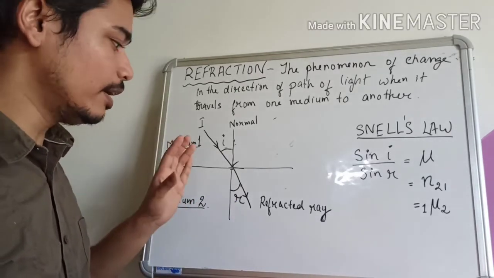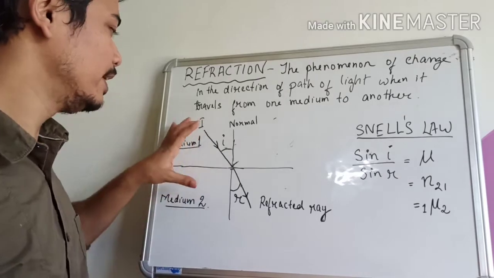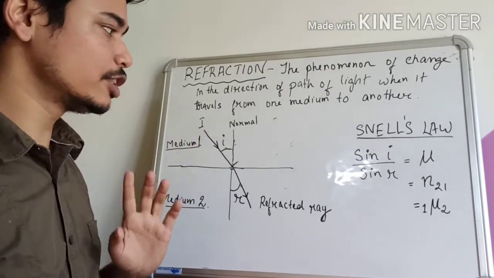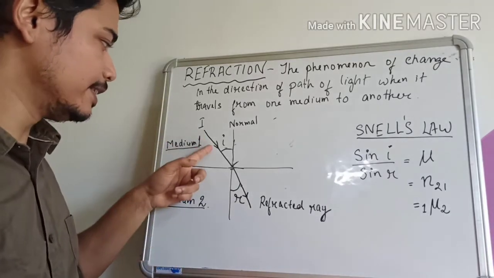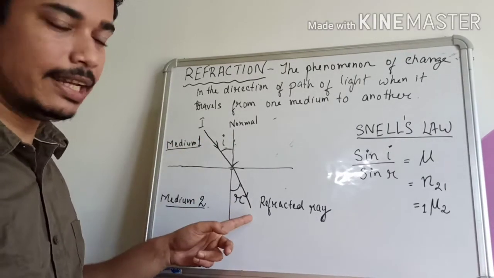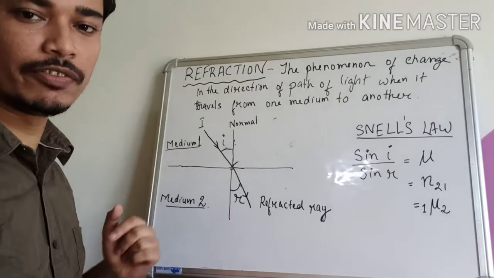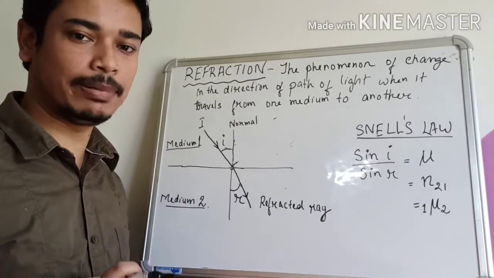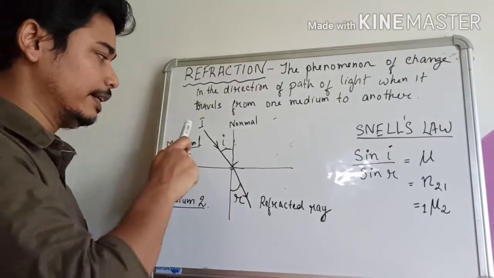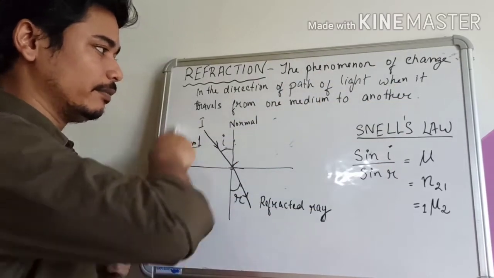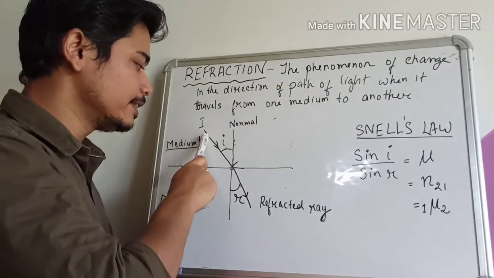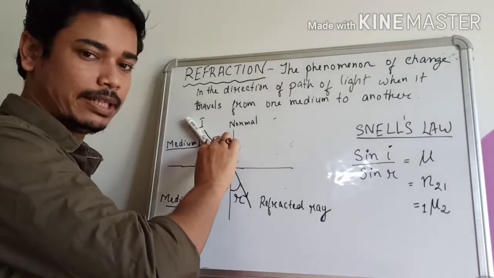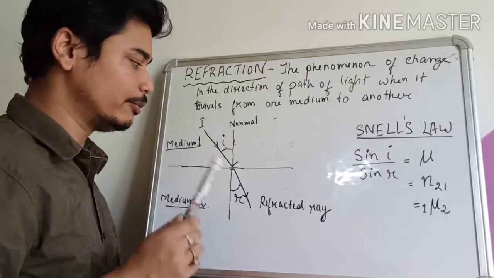Now, what are the laws of refraction for these two media? The first law, as we have studied in earlier classes, is that the incident ray, the refracted ray and the normal at the point of incidence always lie on the same plane. So if the incident ray lies on this plane, this board is a two-dimensional plane. So if this ray is incident on this plane at this point, then what will happen?